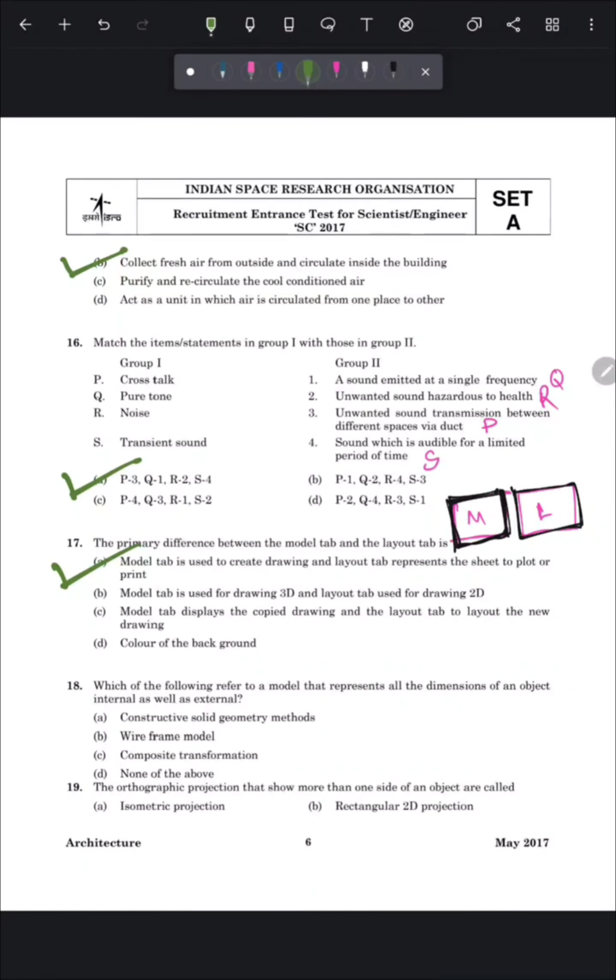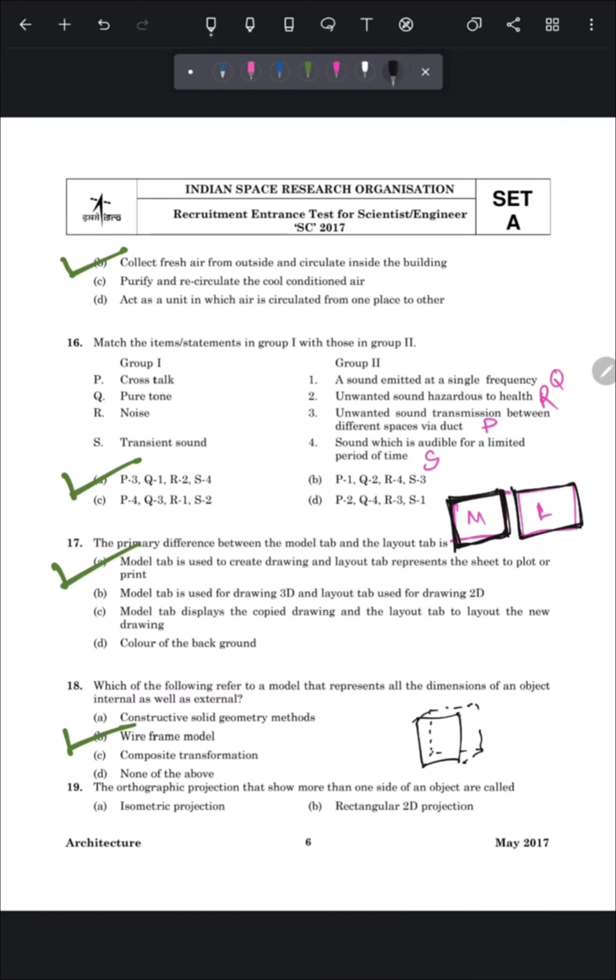Our next question is, which of the following refers to a model that represents all the dimensions of an object, internal as well as external? So the answer of this question is wireframe model. Wireframes are generally found in software used for creating 3D models such as AutoCAD 3D, SketchUp, 3ds Max and Rhino. And in this wireframe model, you can see the external as well as internal lines of an object.